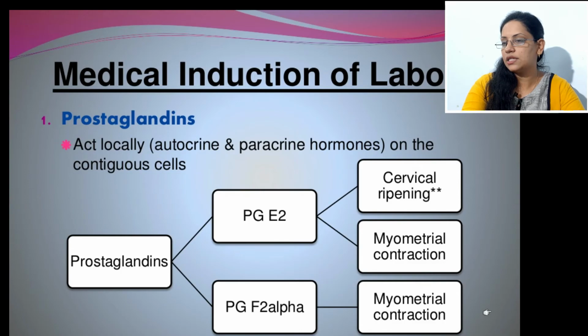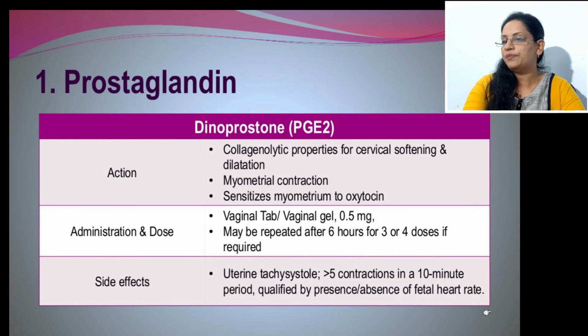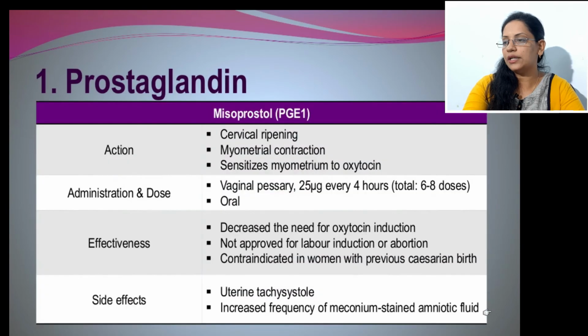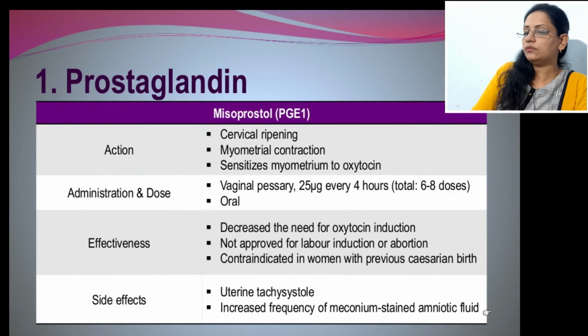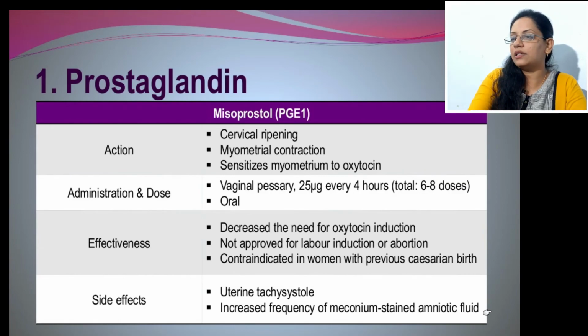Prostaglandins, as we had discussed, PGE2, is for contraction and ripening, both way action. Prostaglandins orally, this is the tablet or gel, which have properties for myometrium contraction, that is uterine contraction, and there are some side effects because of this prostaglandin. Again, mifepristone and misoprostol have action of cervical ripening and contraction, and the dose is given, and side effects are also given.